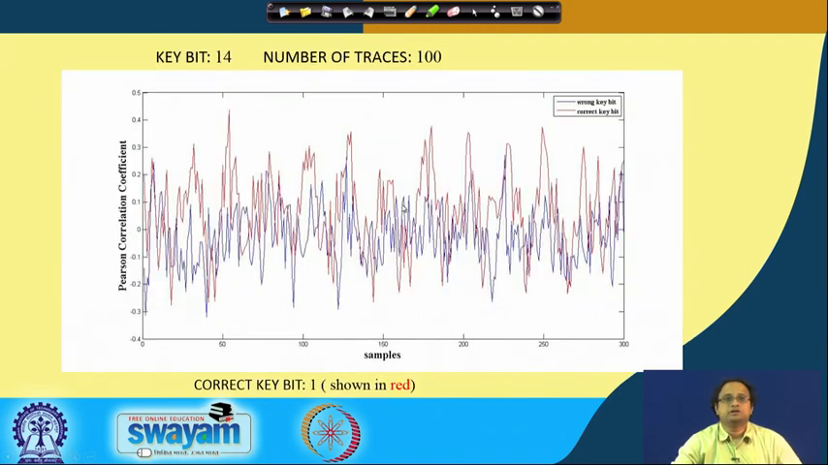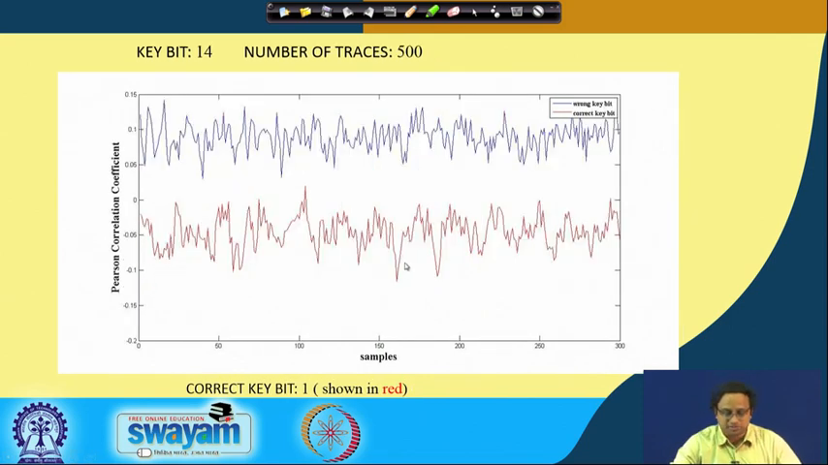So, you can similarly target other key bit positions. This is the scenario when key bit 14 is being targeted. In this case, bits 0 till 13 have already been recovered, and I am just guessing key bit 14. You can observe a similar distinction, with some amount of separation with 100 power traces. But here it is not so distinguishable, because the red and the blue are quite intertwined.